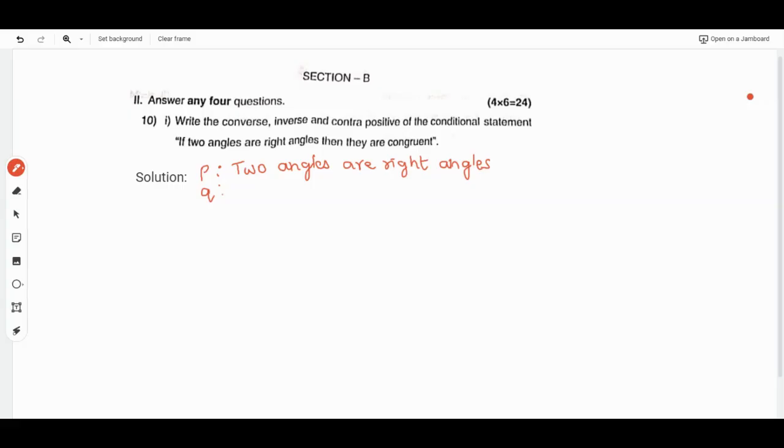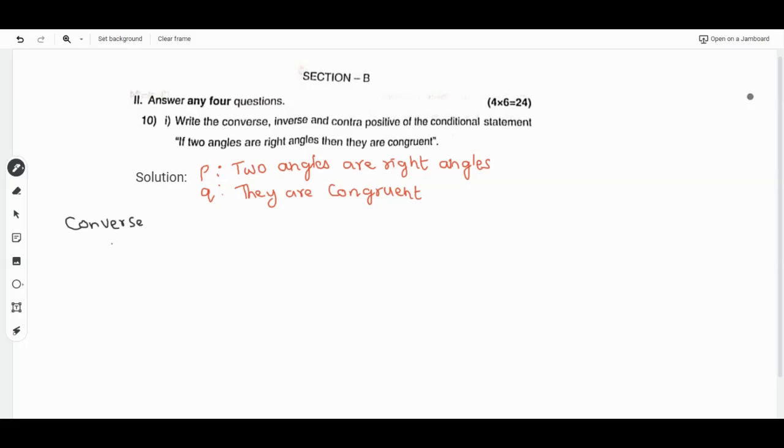Then the second one, Q, is they are congruent. So we need to find, first one is converse.